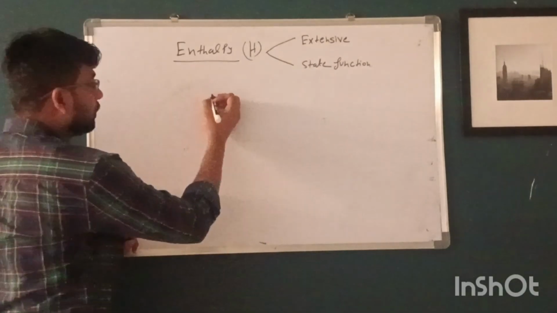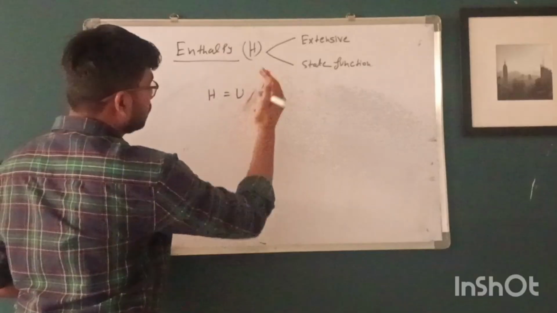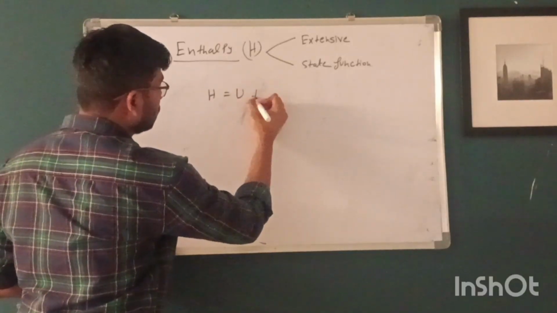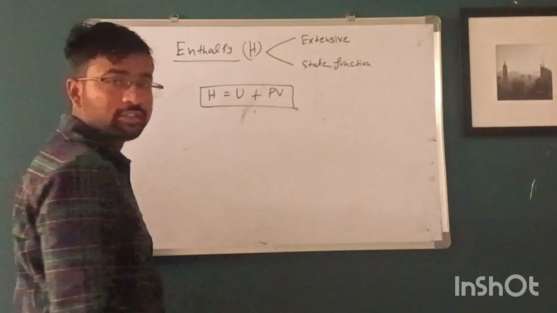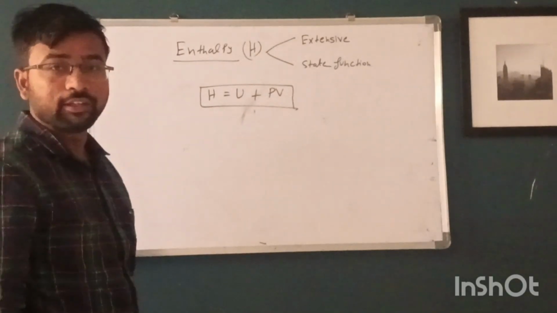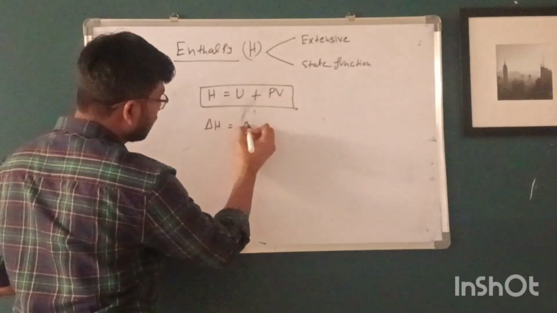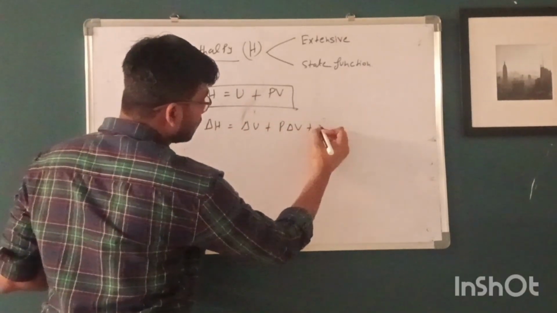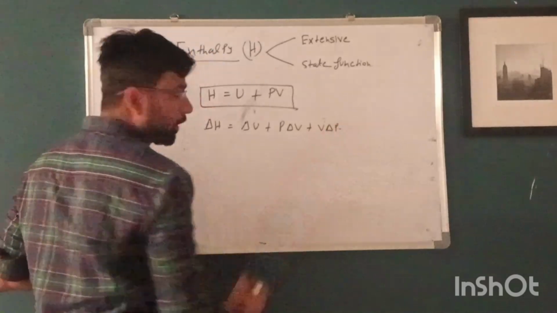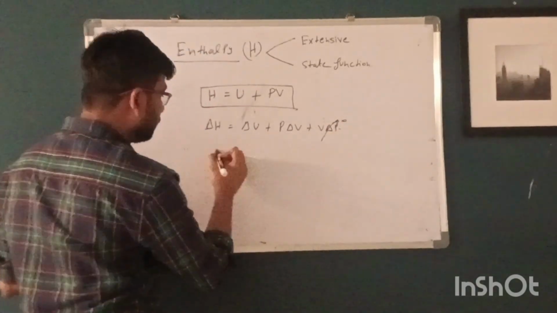Now this is the relationship between the enthalpy and internal energy. So if we take the change of internal energy, delta U plus V delta P, and pressure is constant, so that's why this term is neglected.